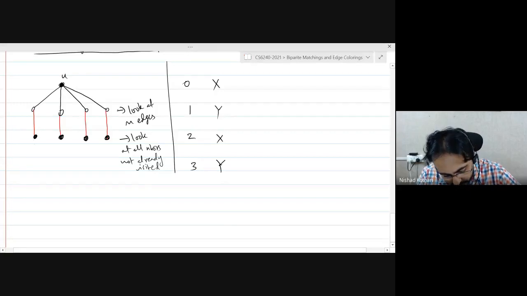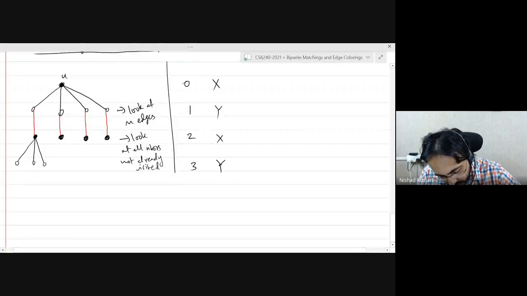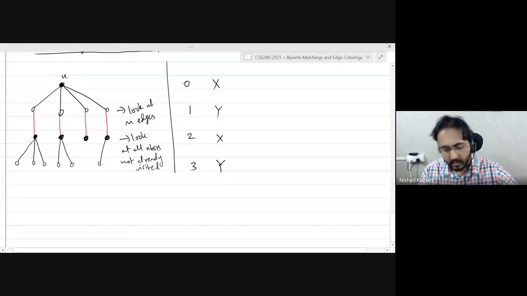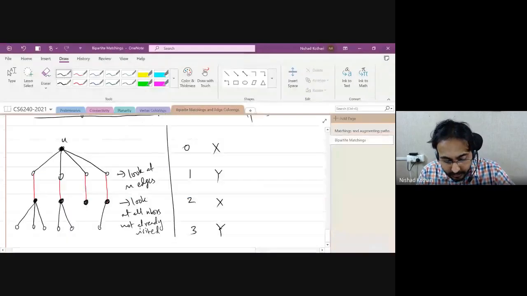So when I do this, I will get some new neighbors, maybe like this. Maybe some of them will not have any new neighbors. Okay, it might look something like this. Now you're again at an odd level. So you are going to look at only the matching edges.